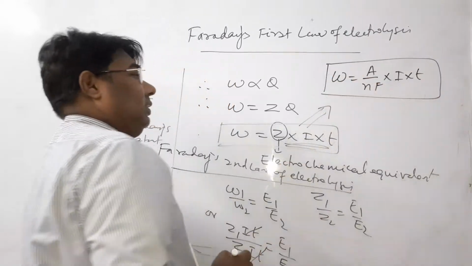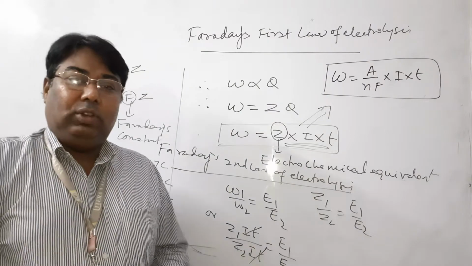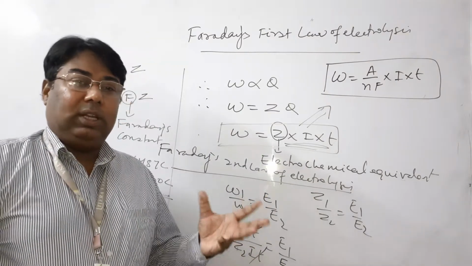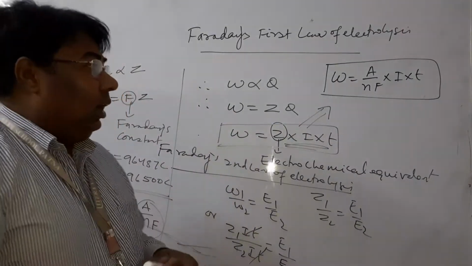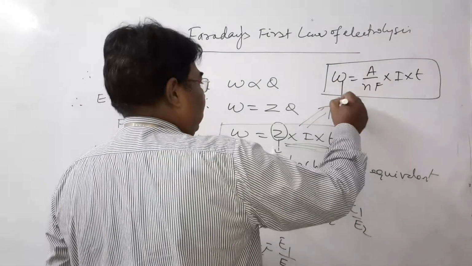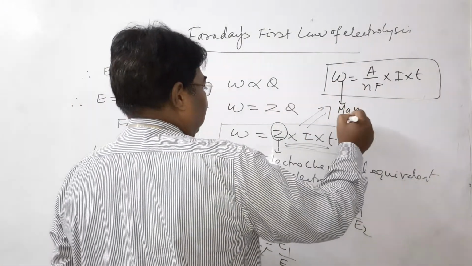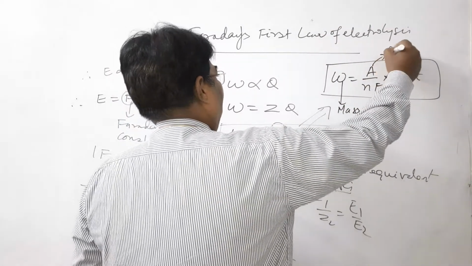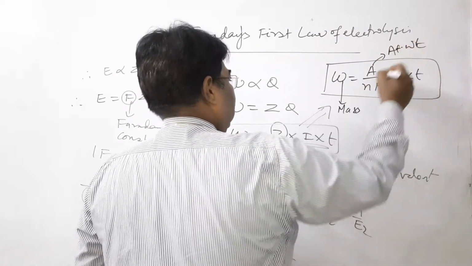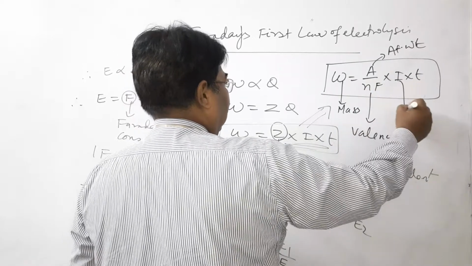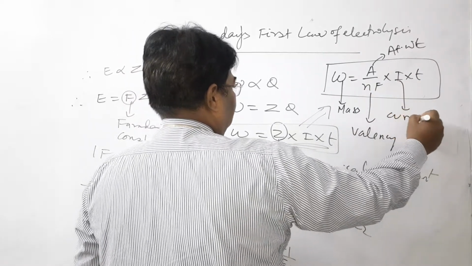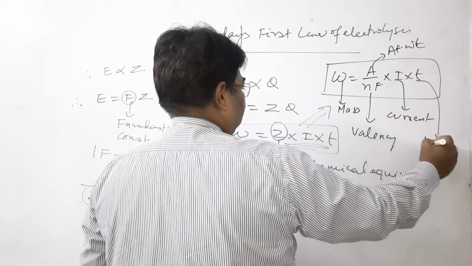By using this formula, you can solve numbers of numericals which are already discussed in the video lectures. Now once again, W is the mass of substance deposited, A is the atomic weight, N is the valency, F is the Faraday constant, I is the electric current, and T is the time in seconds.